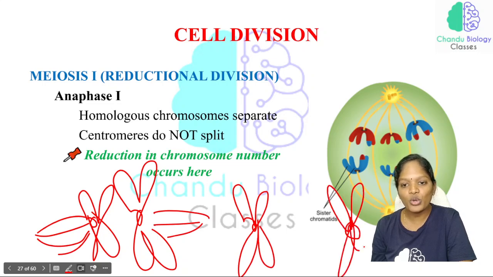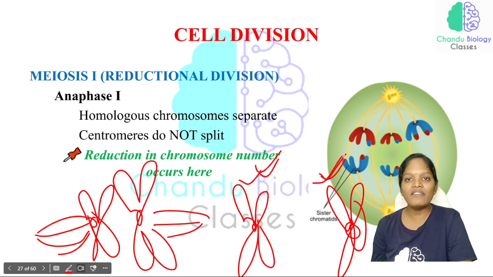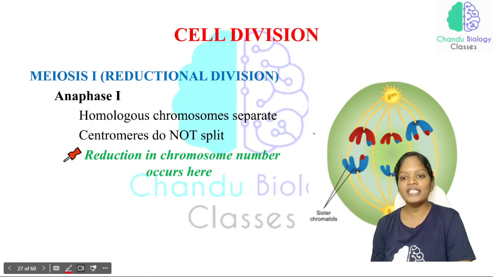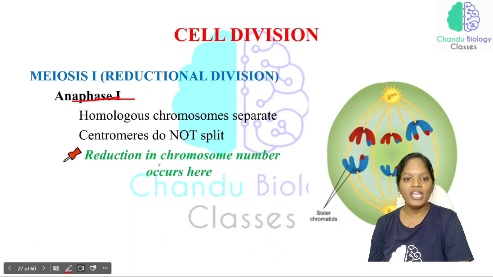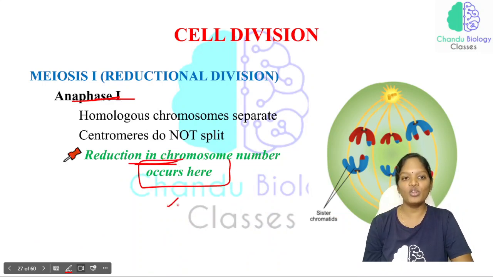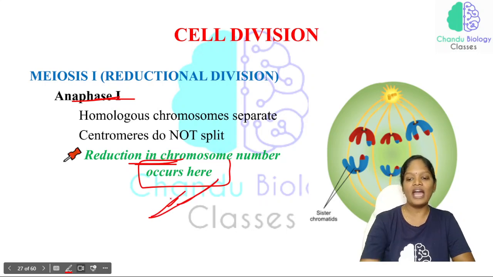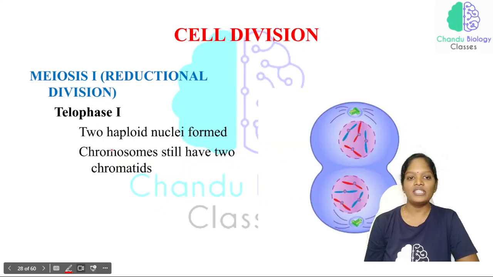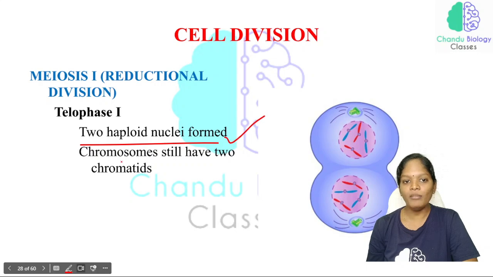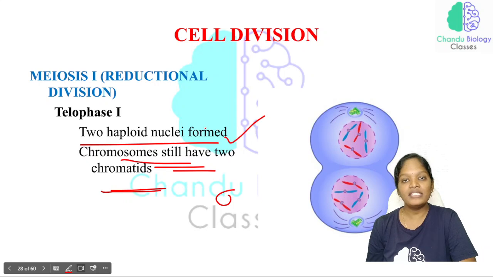Now this chromosome has both mother and father genetic material, and this chromosome also has mother and father genetic material. So this is what exactly happens in anaphase 1. Here the reduction in chromosome number occurs, in anaphase 1. In the telophase, two haploid nuclei are formed. The chromosomes still have two chromatids in telophase 1.